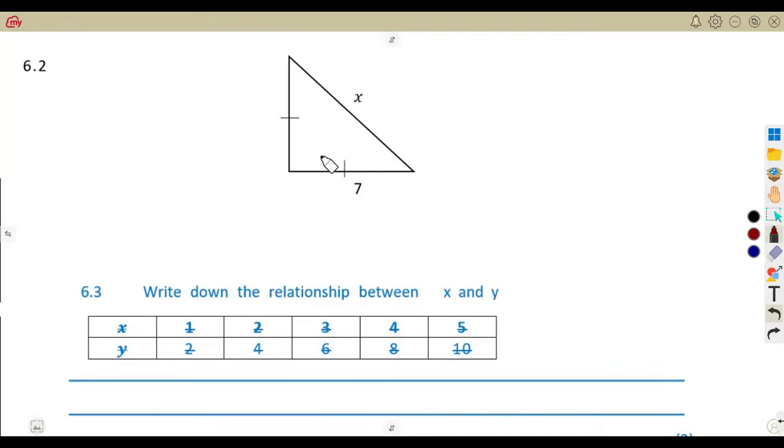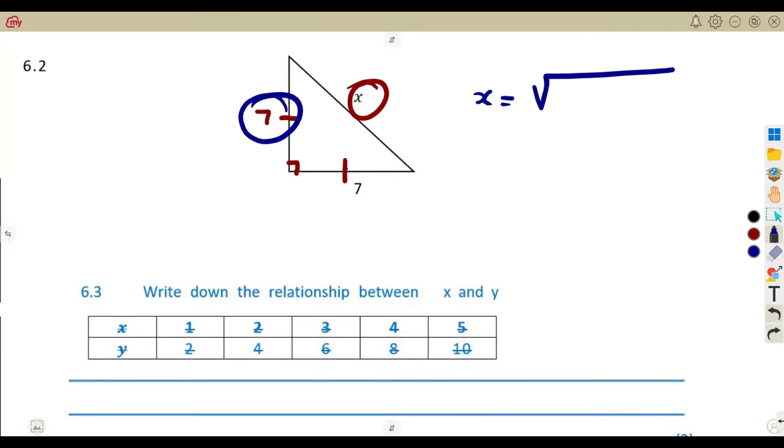Same as 6.2, but this time you are given these two. This is this indication. What does it mean? This indication shows us that these two sides are equal. So if this is 7, it also means this one is 7. So as you can see, guys, x is our hypotenuse, just like what we had before. X will be equal to the square root of what? The shorter sides, the 7 squared and the 7 squared. So that is our x.